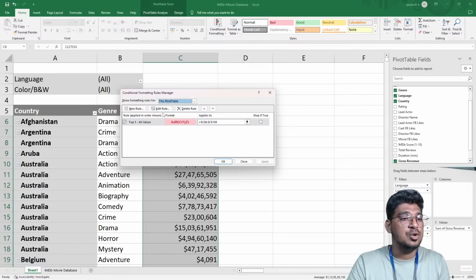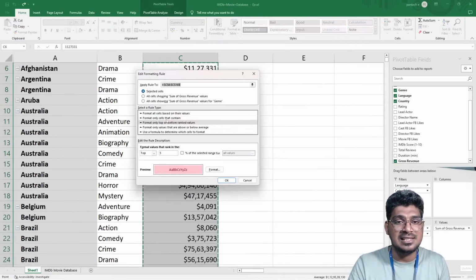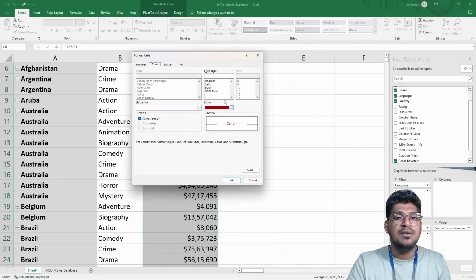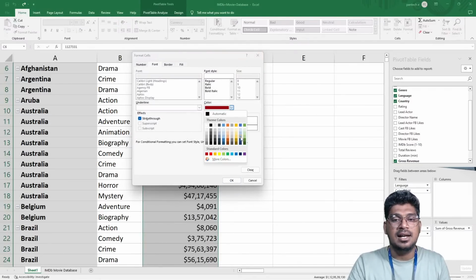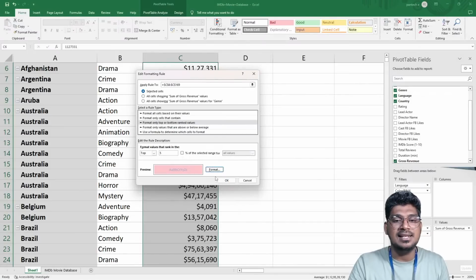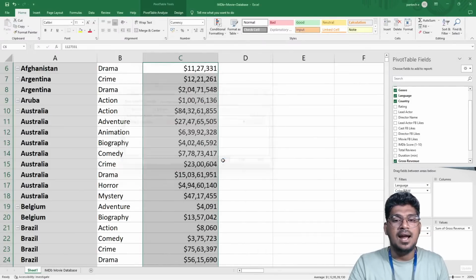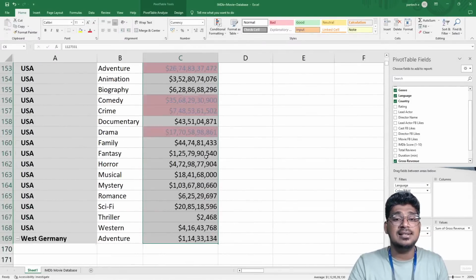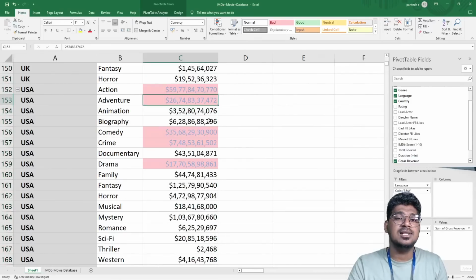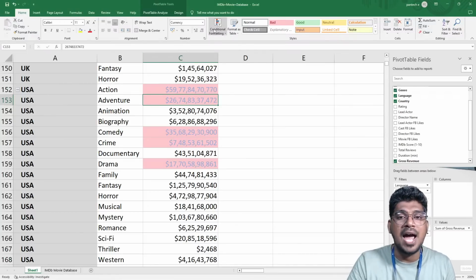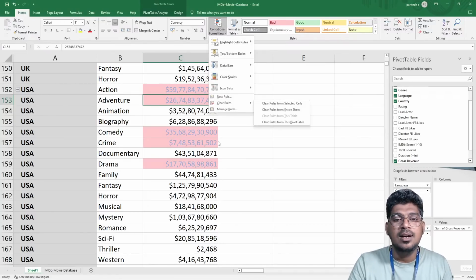For example, if you want to edit this particular option, just select it and change the format. For example, I want to change the color to blue. Now you can see the color changes like this. This is for the text color. But now I want to remove and clear all this.